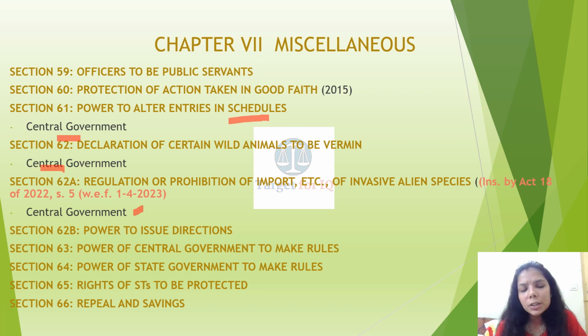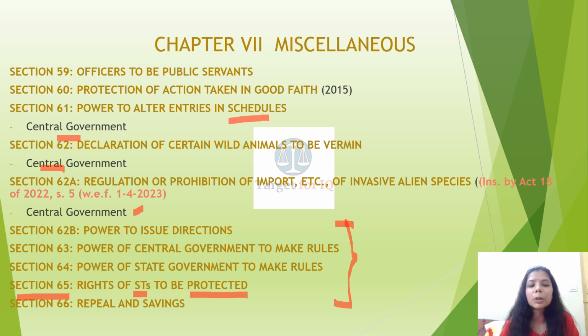All these sections, just have a rough idea about them. Not very important, questions were not asked. It's just that sometimes in some states they ask about the bodies who have the power to make rules and amendments. And this section is important. It comprises that rights of scheduled tribes are to be protected. Specifically, this has been given under the Wildlife Protection Act 1972.